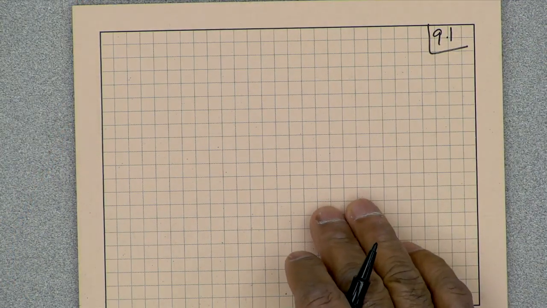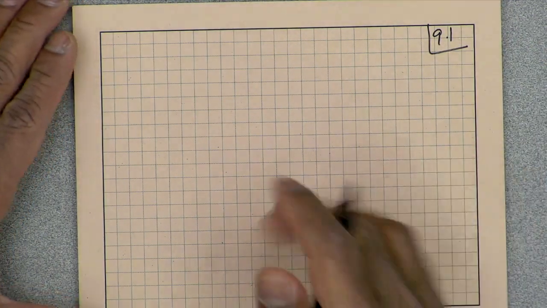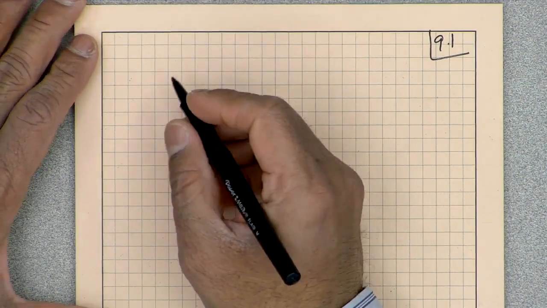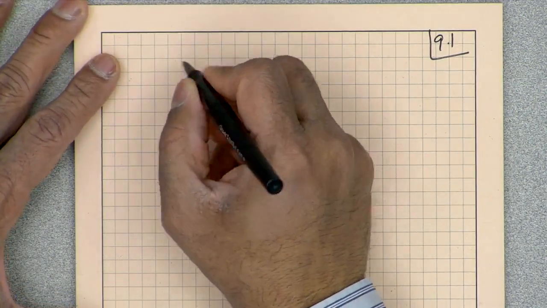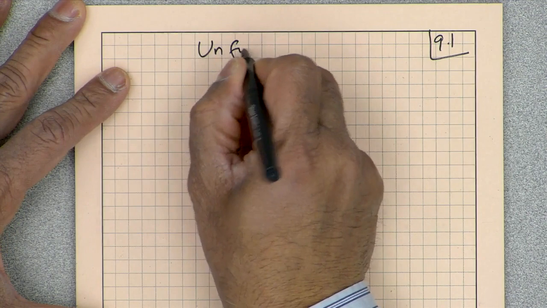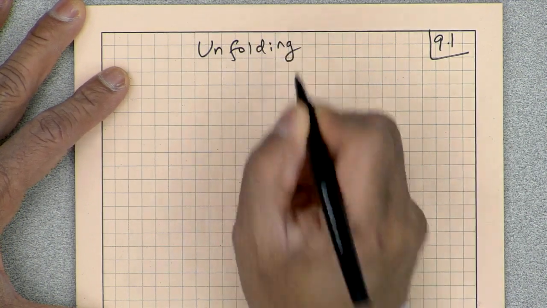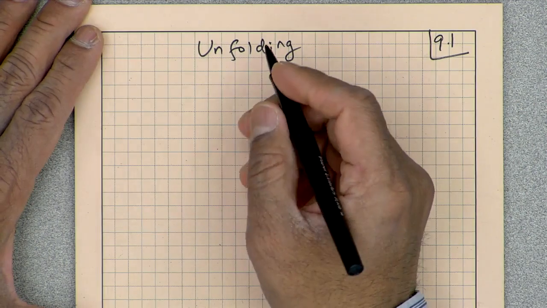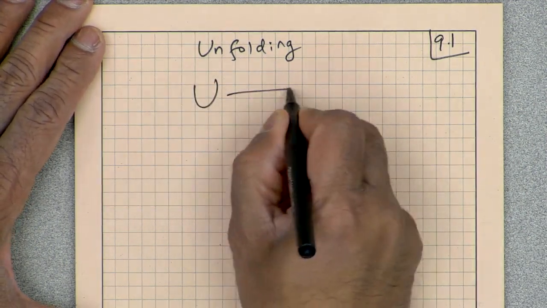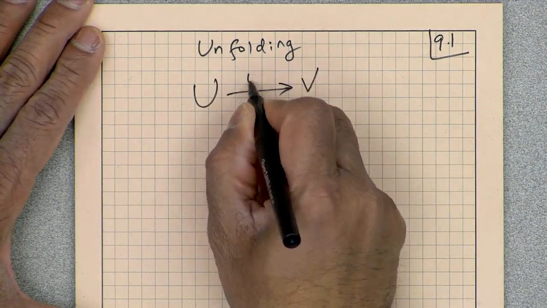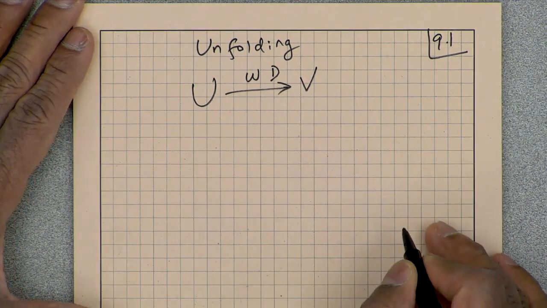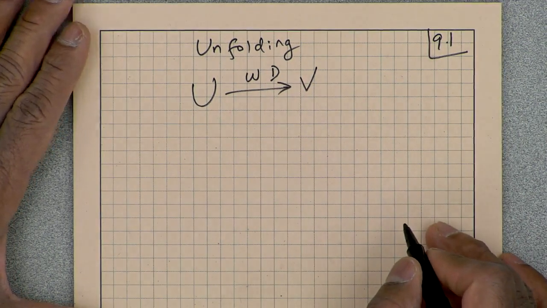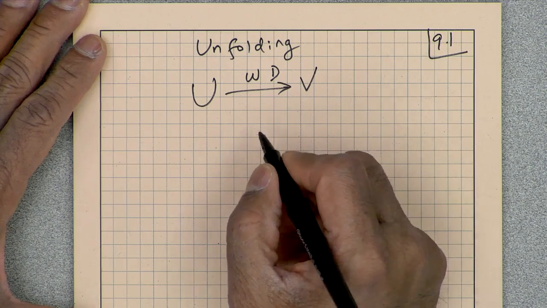So how can we describe unfolding in a formal manner? Let's say that we have an edge u to v with w delays on that edge.